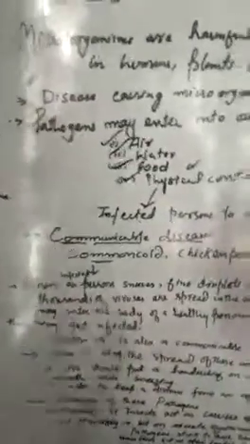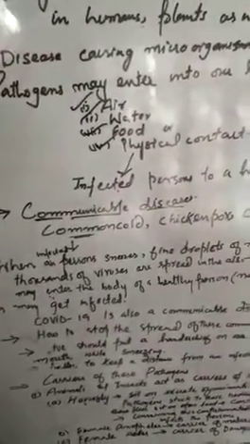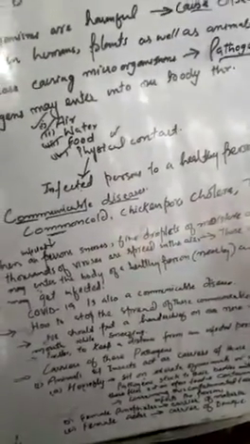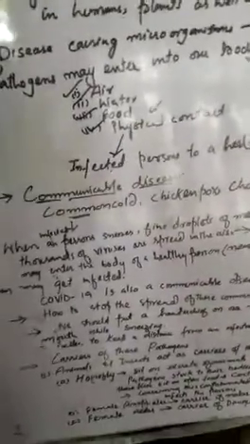These diseases may be of two types. They may be communicable diseases or non-communicable diseases. Communicable diseases are the diseases that can be transmitted from an infected person to a healthy person, either through air, through food or water, or by direct physical contact, that may spread from one person to another person, or we can say from an infected person to a healthy person. These are called communicable diseases. You can take simple examples like common cold, chicken pox, cholera, tuberculosis, or simply TB.